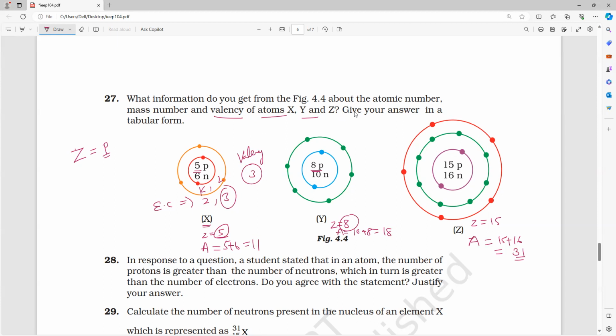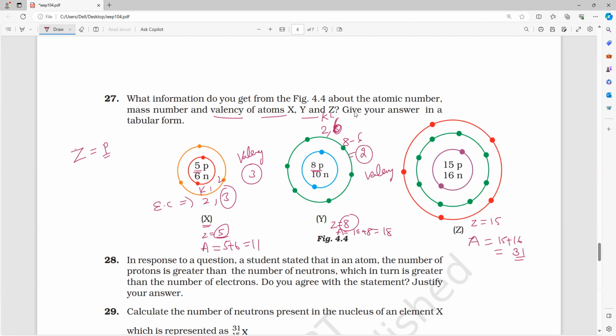Now here 8. So the configuration is 2, 6. So what is the valency? 8 minus 6, which is equal to 2. 2 is the valency. Note it.